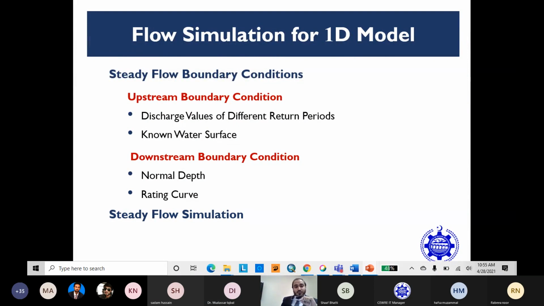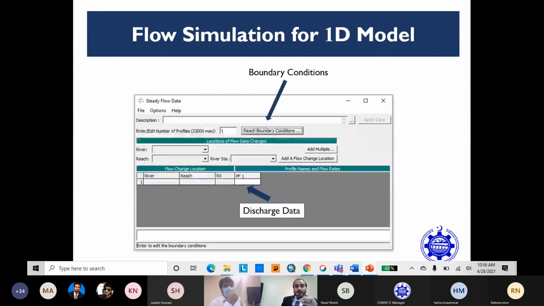In upstream boundary condition, we know we require only a known water surface for supercritical. In subcritical, we do not require any upstream boundary, but for downstream boundary condition, we require normal depth or rating curve or any one of them. And after putting in the flow data, you can perform a steady flow simulation for 1D.